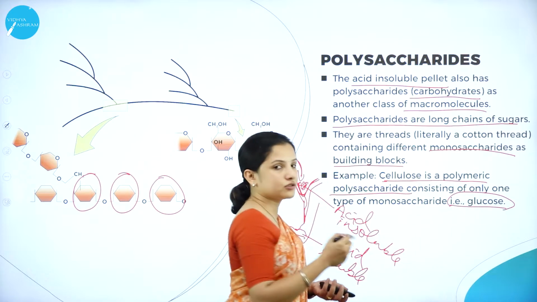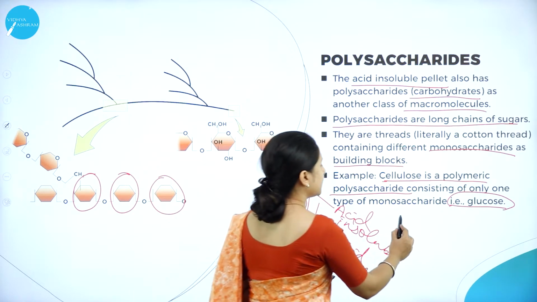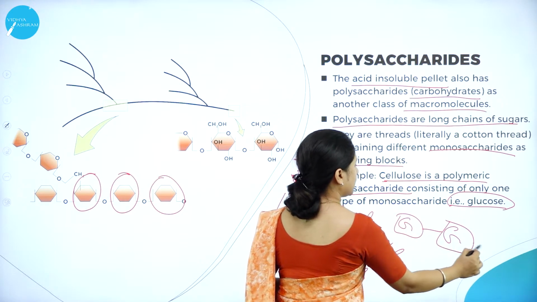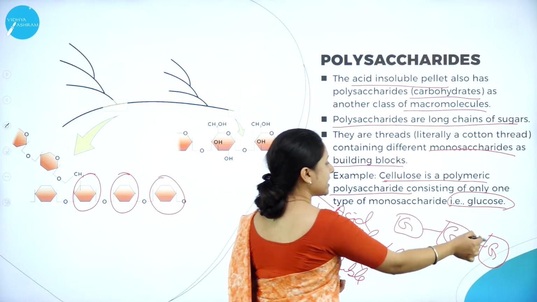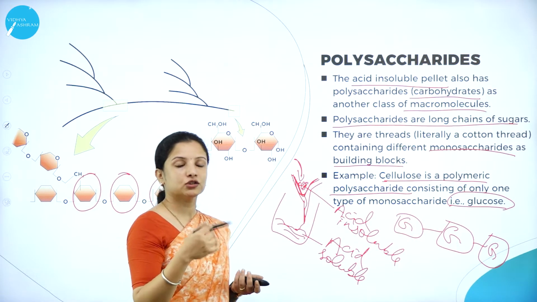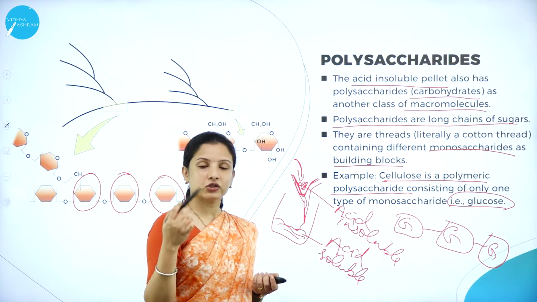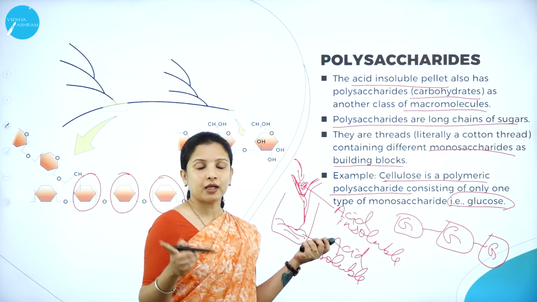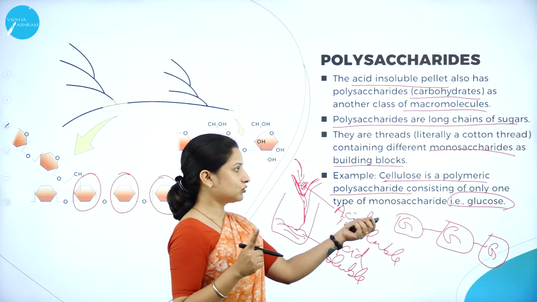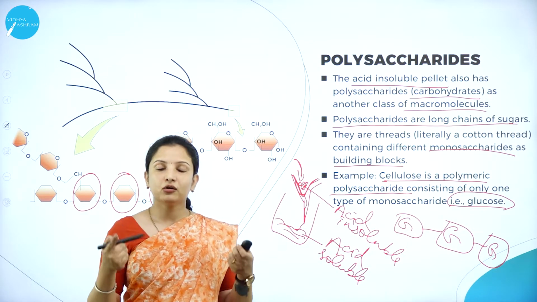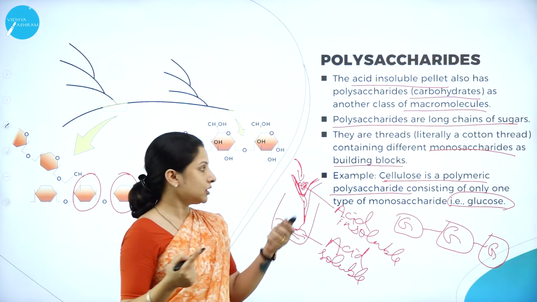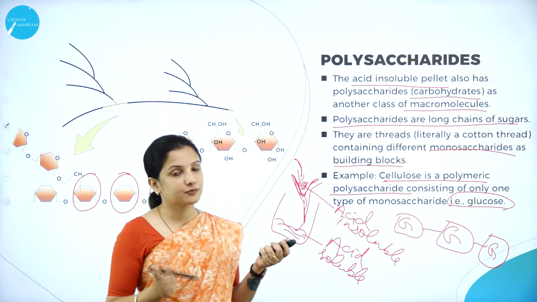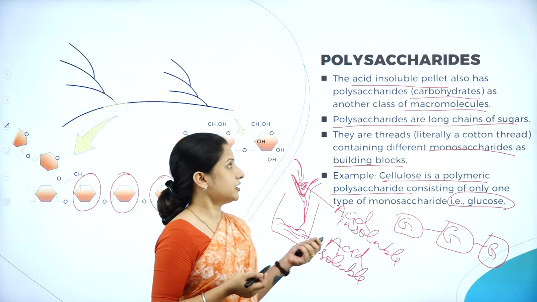So here one glucose molecule, there is a bond, here another one, therefore it is made up of chains of glucose molecules or chains of saccharides. What is the sugar unit here? It is glucose. So they are made up of only one monosaccharide unit, that is glucose. So what is cellulose made up of? Cellulose is made up of chains of glucose. This is one of the best examples for a polysaccharide. So there is a difference between the protein and the polysaccharide, as I told you.